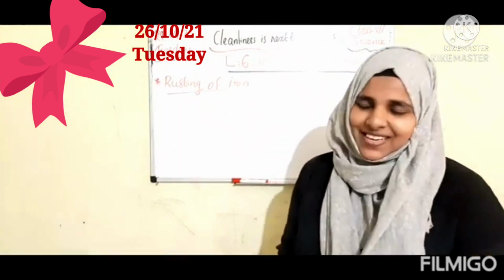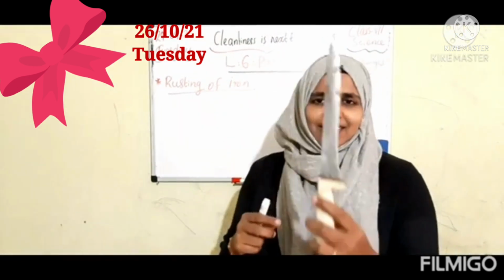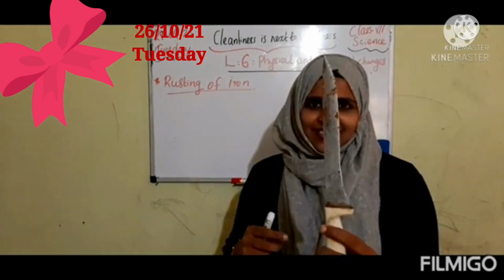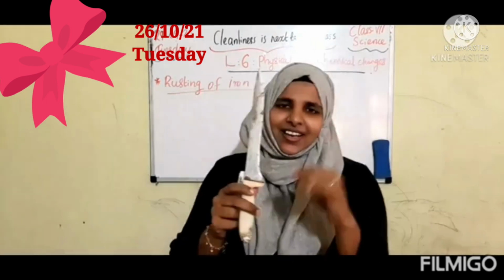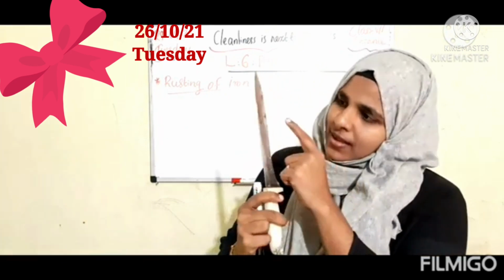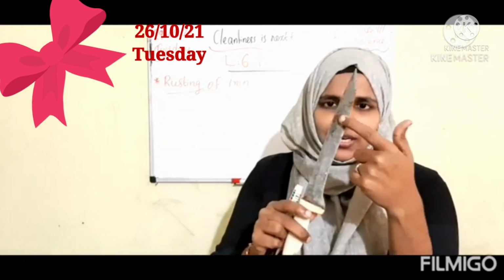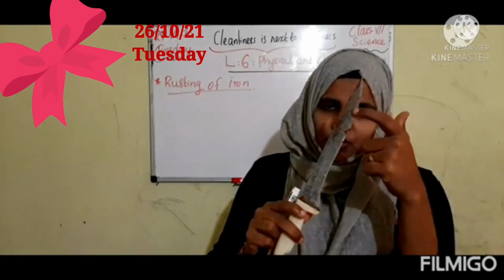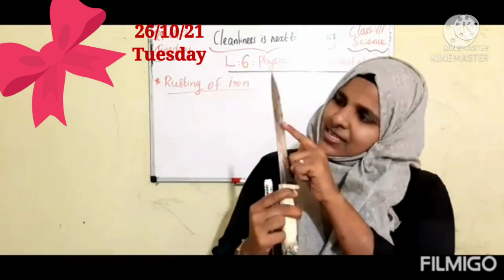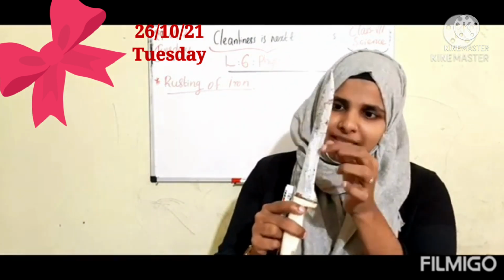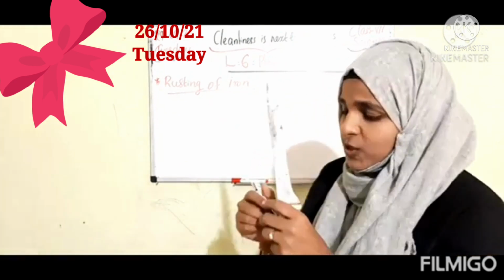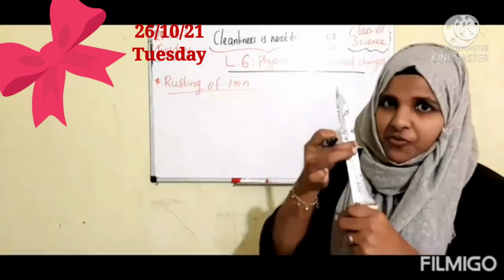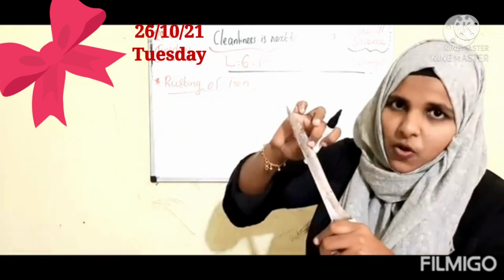So dear children, in my hand, one knife is there. Look everybody, in this knife you can see brown patches, a brown color. Actually, what is this, children? This is rust of this iron piece. Okay, rust. So I am going to explain how this rust is formed, how this brown color is formed.